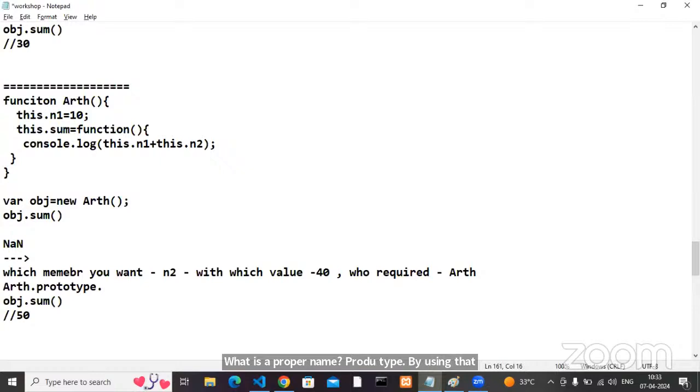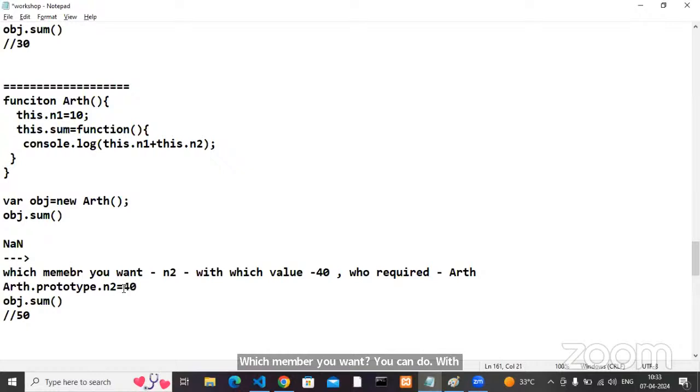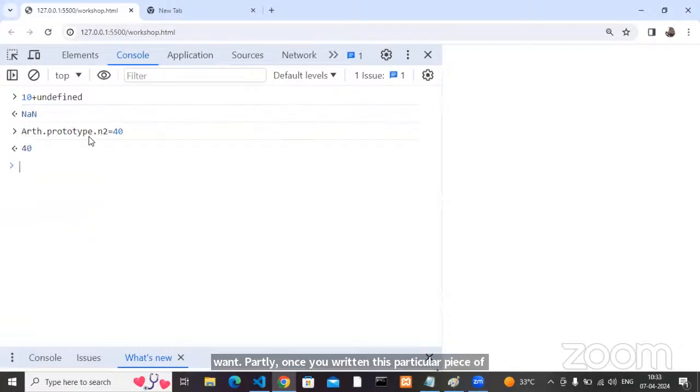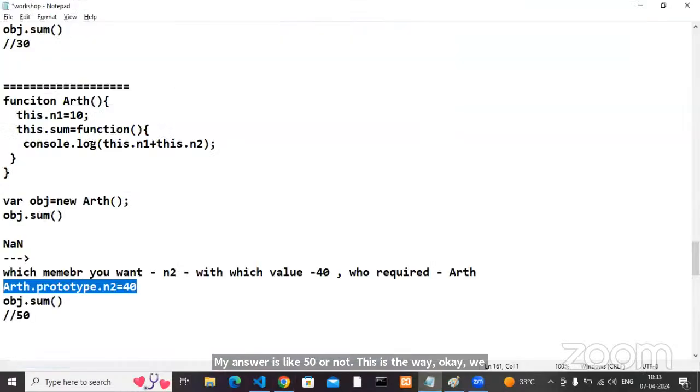Which member do you want? N2. With which value? 40. Okay, once you have written this piece of code, if I execute obj.sum again, my answer is what? 50, or not? Yes or no? This is the way we can inherit the member.